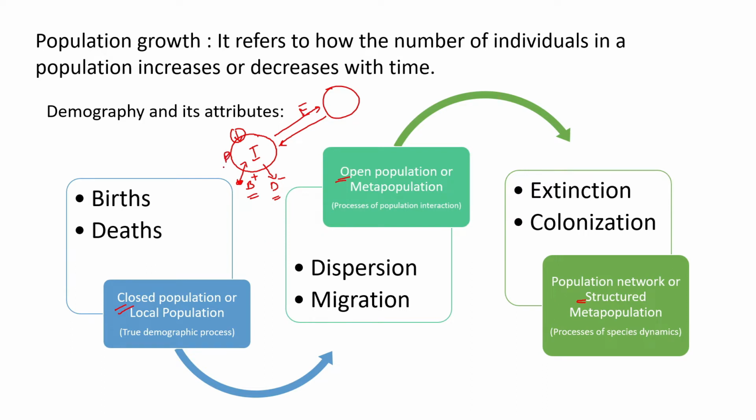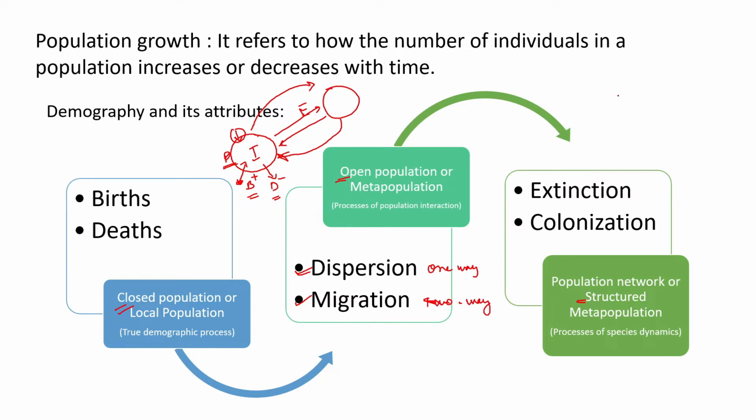Here we call it a patch, and it is subjected to dispersion and migration. Dispersion here refers to individuals going out of the population or coming into the population. Now migration is a roundabout process. It is a two-way process that refers to going out of the population for a particular time and returning after a particular time. So migration is a two-way process, whereas dispersion could be a one-way process. We need to understand that these kinds of processes happen within an interaction of a population patch.